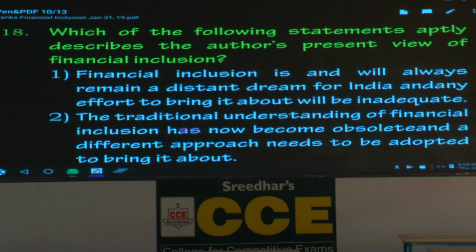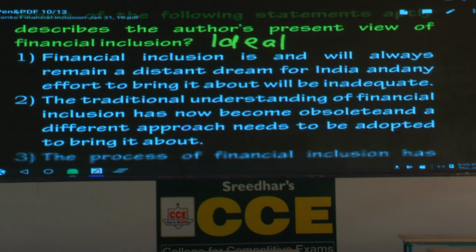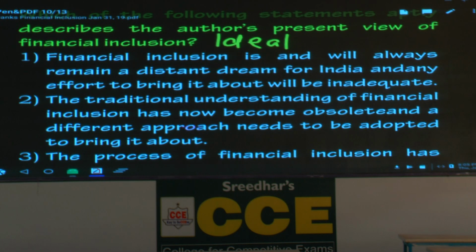Question number 18. Which of the following statements aptly, underline the word aptly. Apt means what? Appropriate. Please write appropriate. Also write the word ideal. Appropriate, apt, ideal. Aptly describes the author's present view of financial inclusion. First option is what? Financial inclusion is and will always remain a distant dream for India, and any effort to bring it about will be inadequate. This is too a sweeping statement.